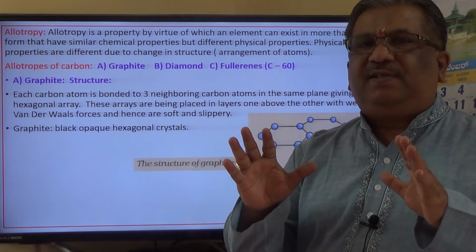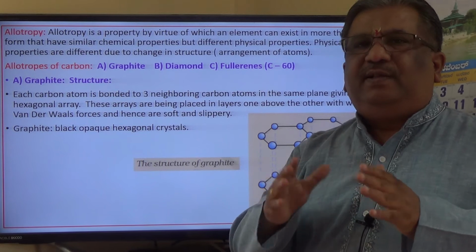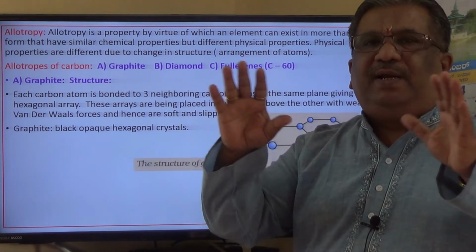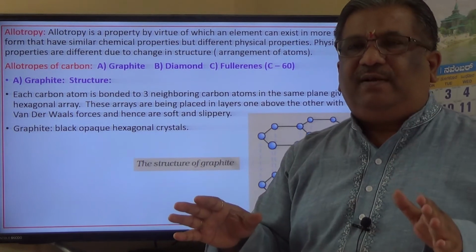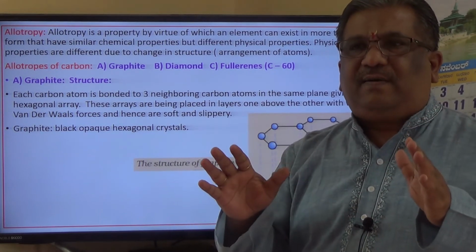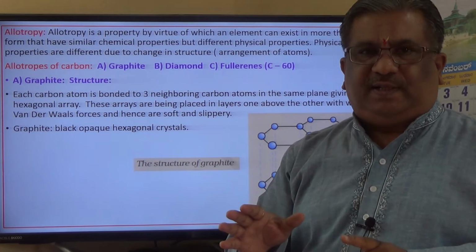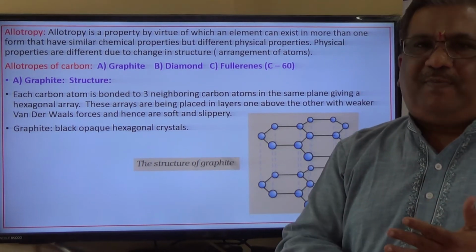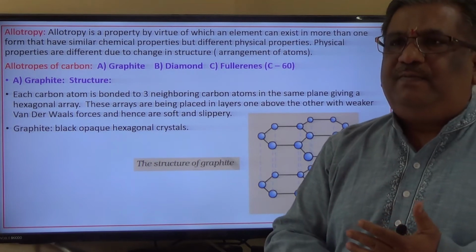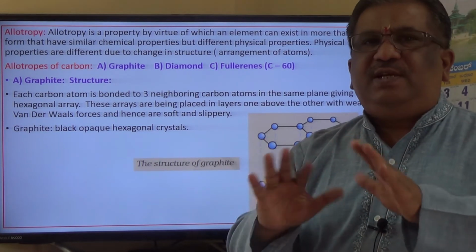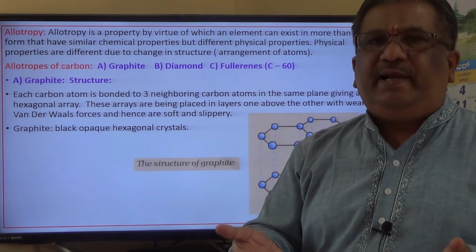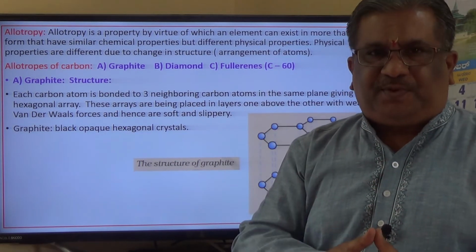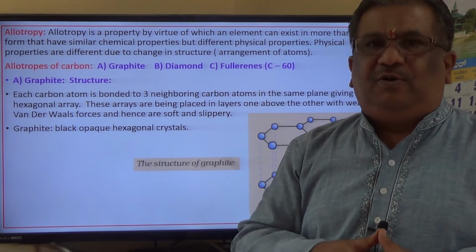So what is the difference here? What is making the difference here? Arrangement of carbon atoms, or the structure, is the one that makes the difference. If the structure is different, generally the physical properties are different, and therefore the change in structure is leading to availability of one particular element in different forms, and that property is called allotropy.